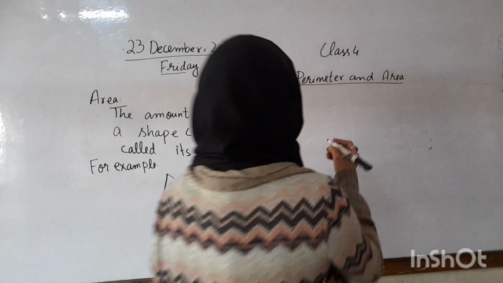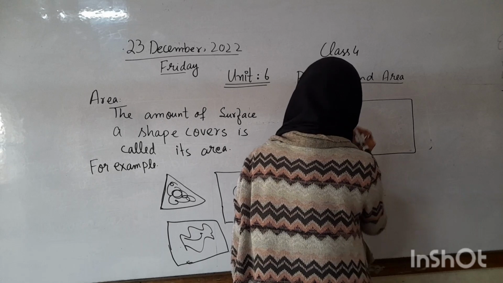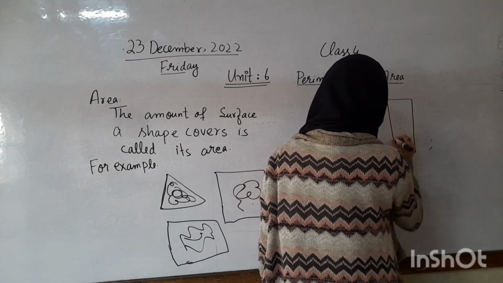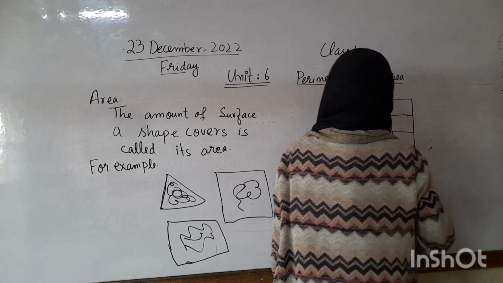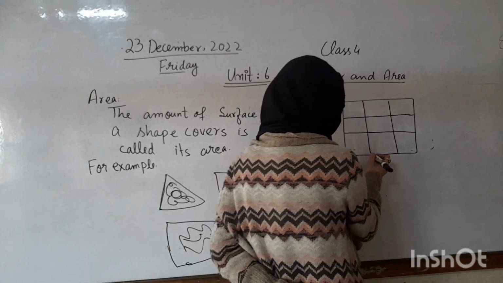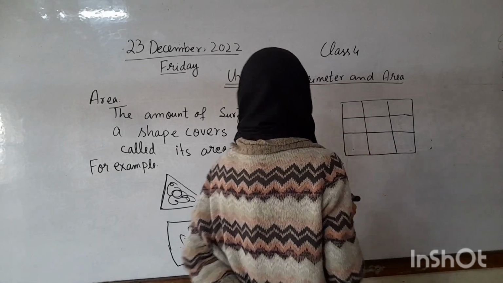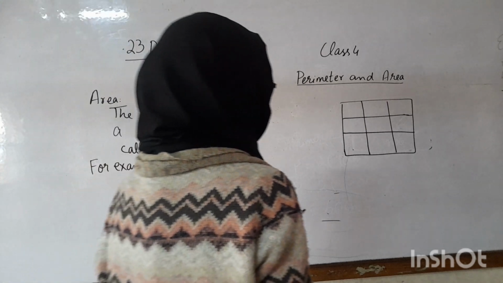Now we have a grid square. We have to find the area of this grid square. As we know, the amount of surface a shape covers is called its area.